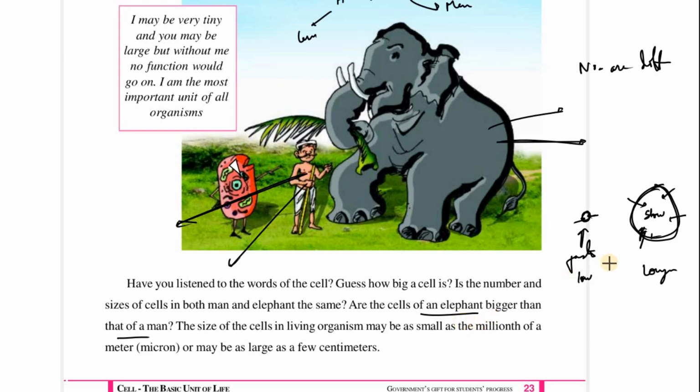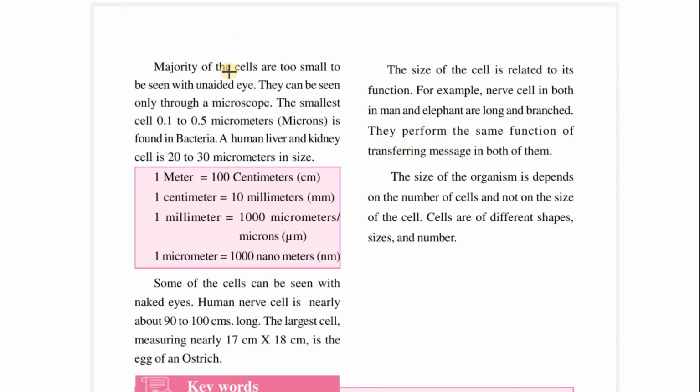Now, as I was saying, the majority of the cells are too small to be seen with the unaided eye. They can be seen only through a microscope, and the smallest cell, what's the size? 0.1 to 0.5 micrometer, right? What is 1 micron? 1 micron is 10 to the power minus 6 meters. Remember this.